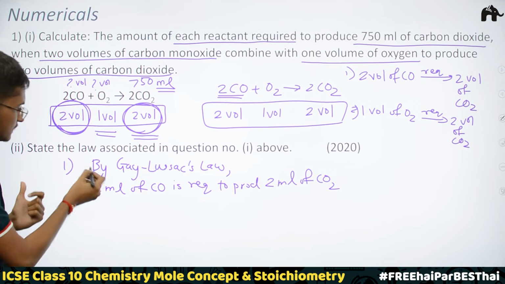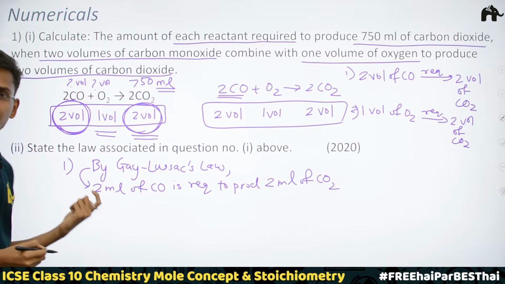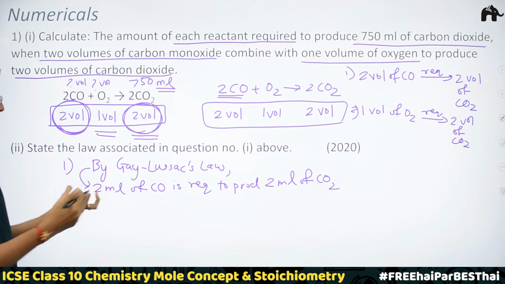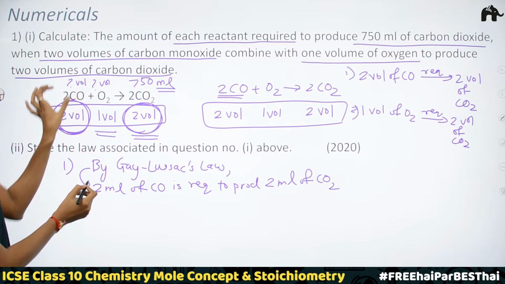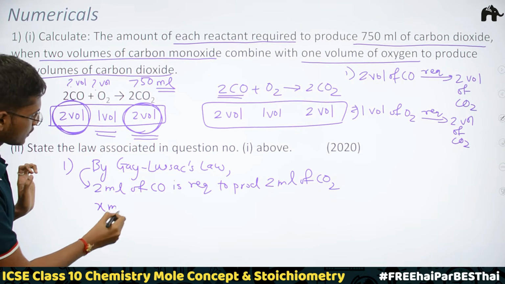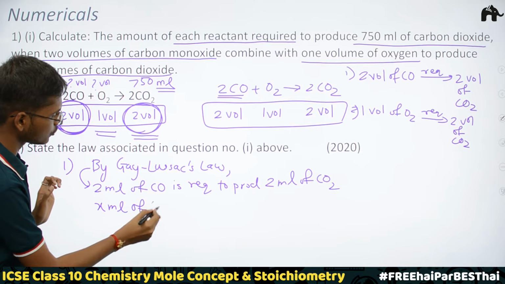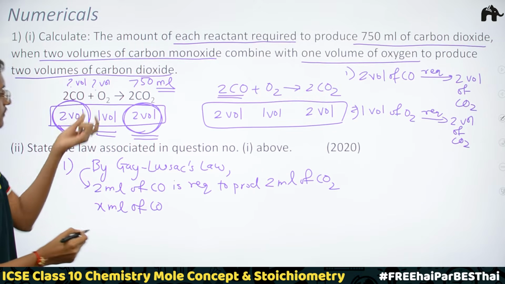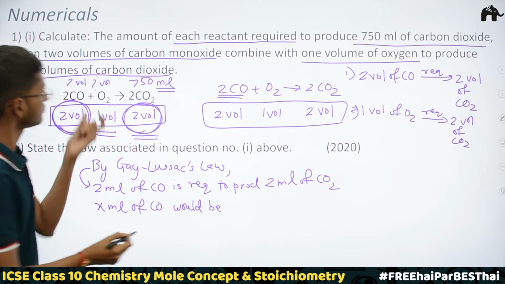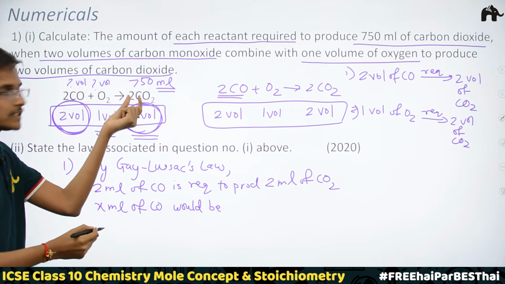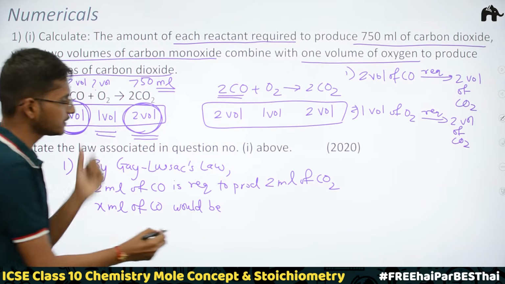Now, this thing we know by Gay-Lussac's law, right? So it's now very simple. Now, how many mLs of carbon monoxide? I'm taking this as x. So x mLs of carbon monoxide would be required to produce 750 ml of carbon dioxide, right?